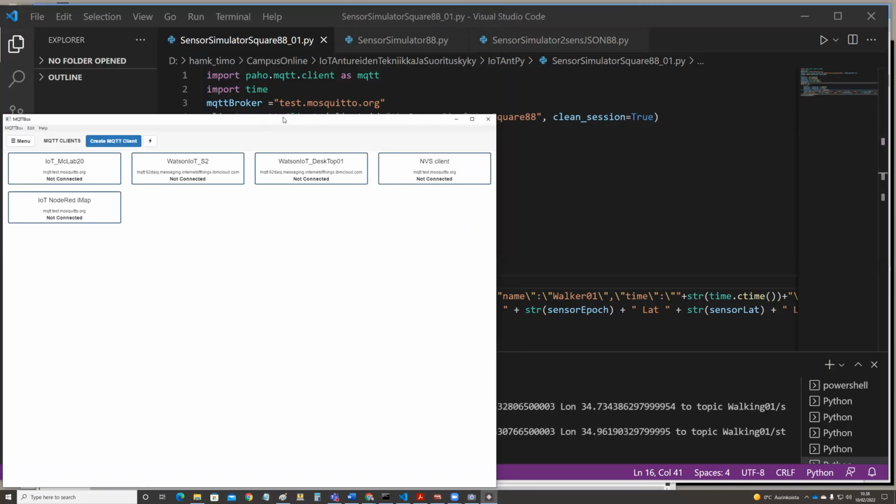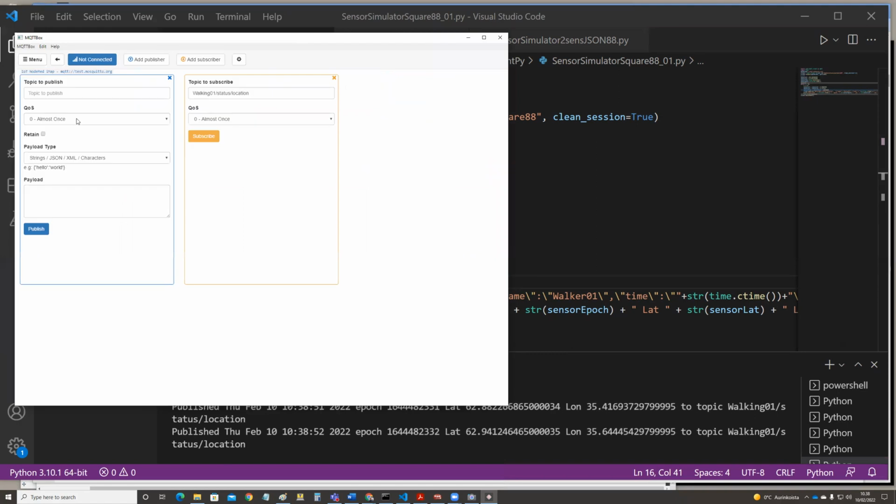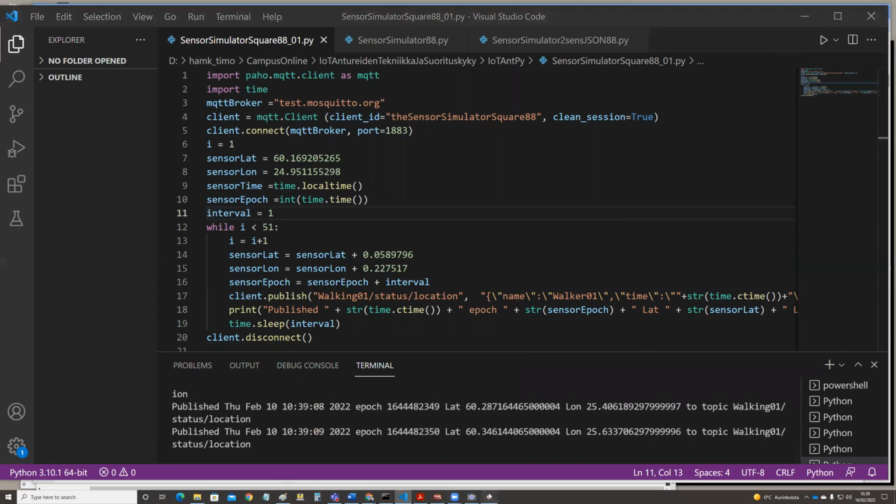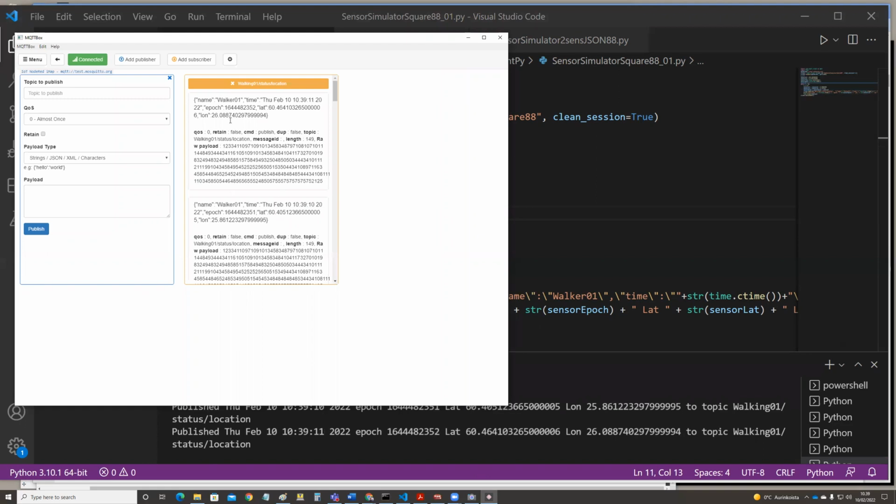That was the one I subscribe to, I need to connect. Subscribe to that one. And I need to start this again. And I get the name Walker01 inside the JSON.